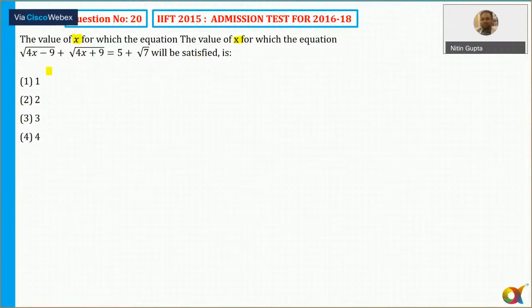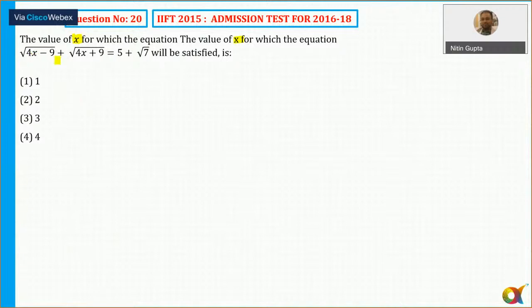X की value options में given है, so I can work with the help of the options only. कुछ करने की जरूरत ही नहीं है इसमें. Straight away from the options, instead of solving, you can substitute the values, isn't it? तो options से अगर मैं values substitute करूंगा, so which of the options will satisfy? Just see here. I think the first option will not satisfy.